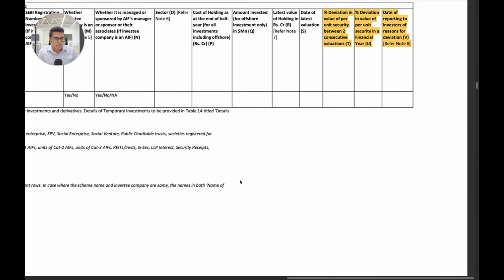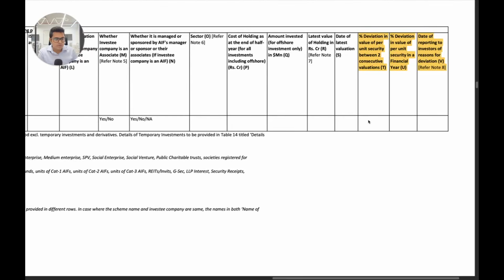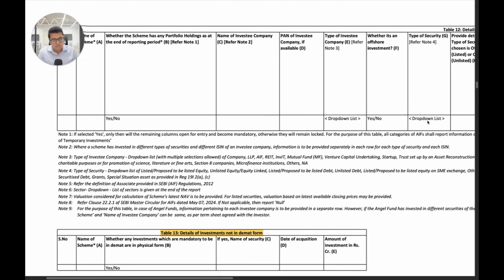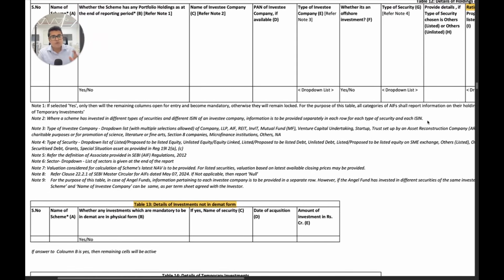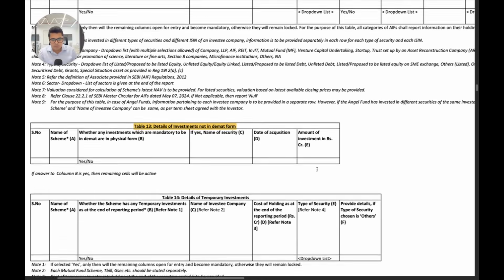So ideally what SEBI could have also mentioned is that in case of listed investments, this may not be applicable because listed investments typically would not be valued by an independent valuer, and they may look at the listing value. So there may be deviation happening in a year, but there won't really be reasons like the one in an unlisted investment where they would explain why there was a bigger change. So maybe that could be clarified. And valuation considered for the scheme's latest NAV to be provided. For listed securities, valuation based on latest available closing prices have to be provided.